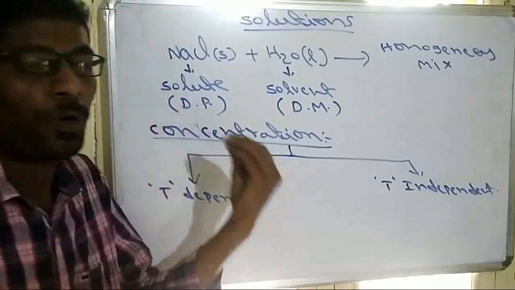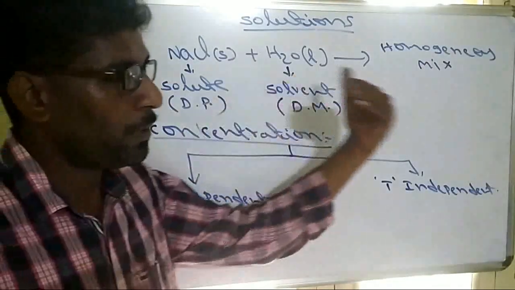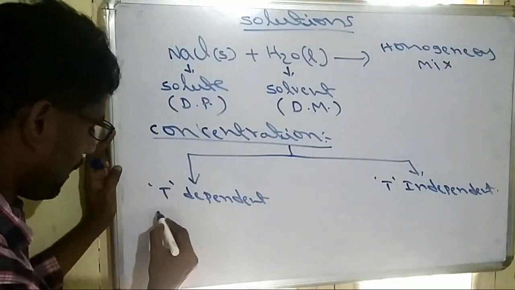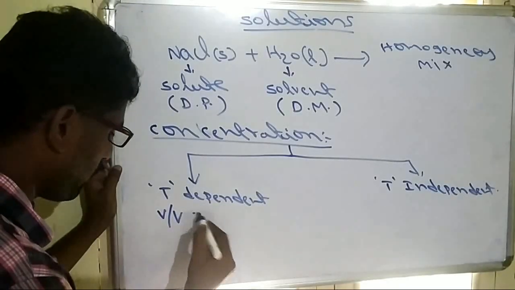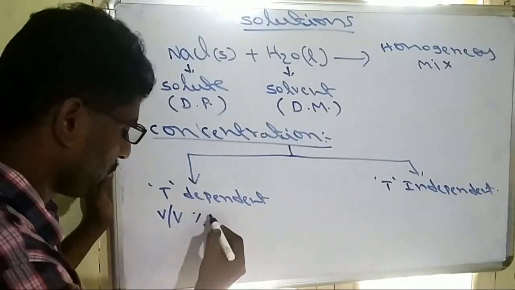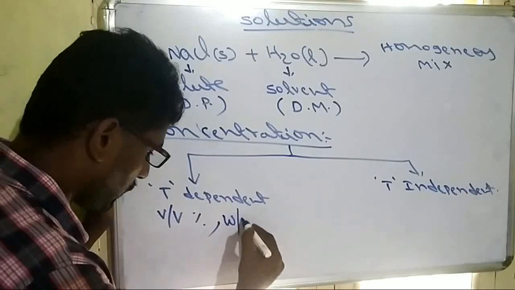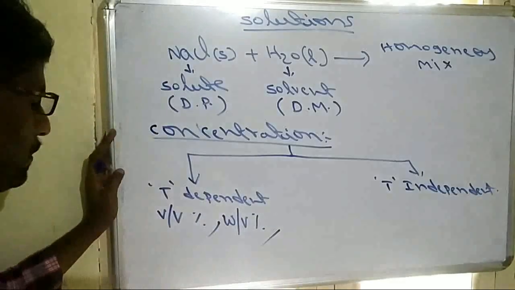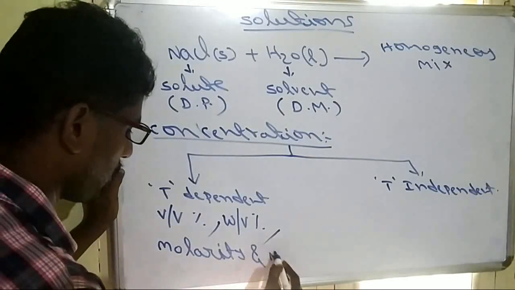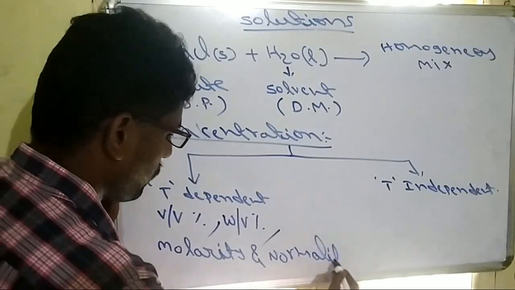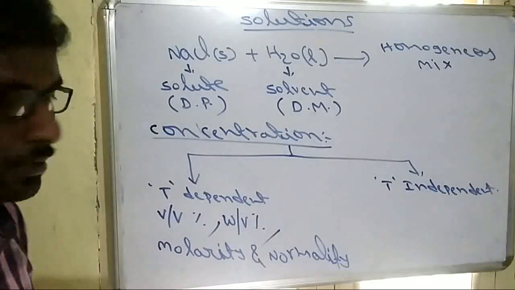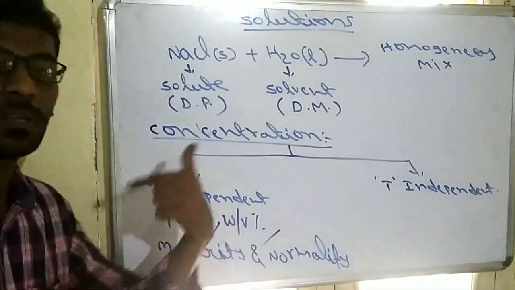That means there are some properties which depend on temperature and some properties which do not depend on temperature. Examples of temperature dependent properties are V by V percent, that means volume by volume percent, which we will see later. Another one is W by V percent. Another one is molarity, and another one is normality. All these are concentration terms which depend on temperature. That means when the temperature changes, these values also change.